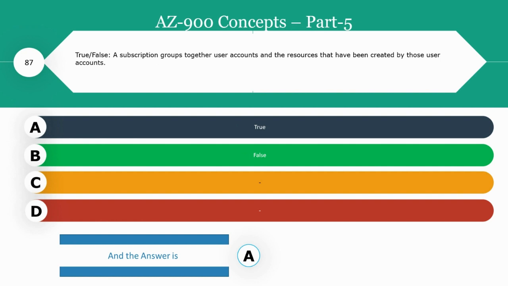You can create multiple subscriptions under an Azure account, for example for billing purposes or for management purposes. In your subscription, you can manage resources in resource groups. And so every resource group will have one or more resources attached. So here the right answer will be A.